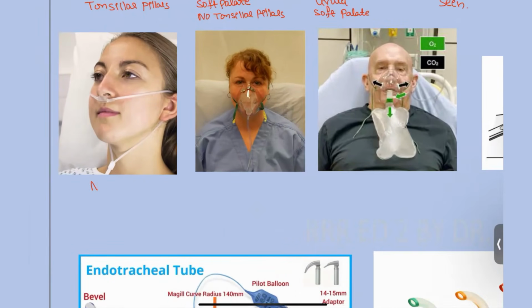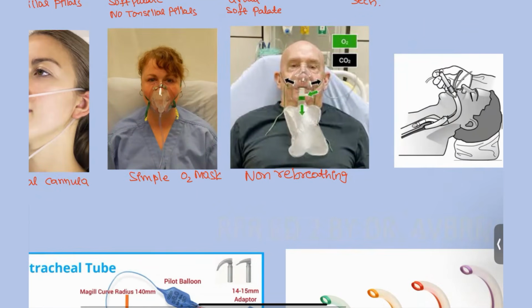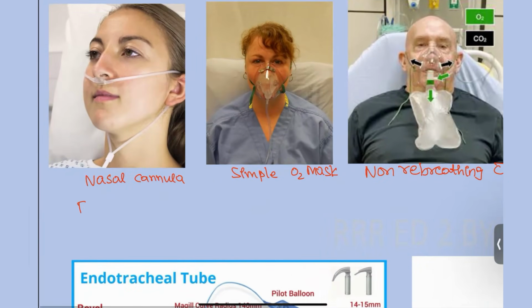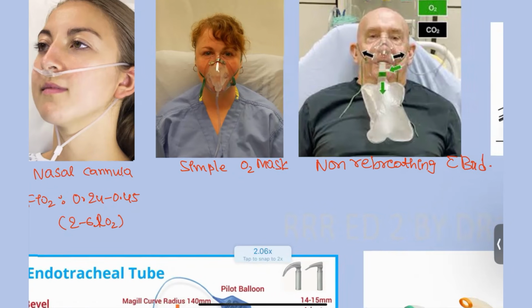The first one is the nasal cannula. Second one is the simple oxygen mask. And this one is the non-rebreathing mask. Non-rebreathing mask with bag. Okay, this is how we are going to see. And coming to the nasal cannula, the FiO2, fixed oxygen, will be around 0.24 to 0.45. It will carry at least 2 to 6 liters of oxygen per minute.